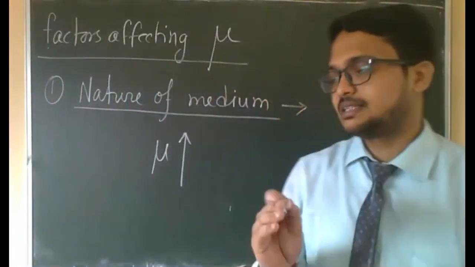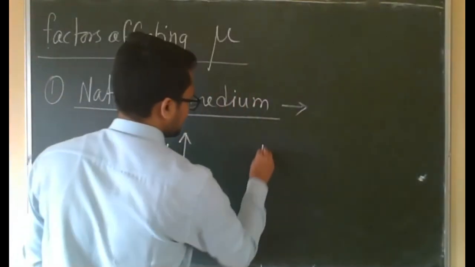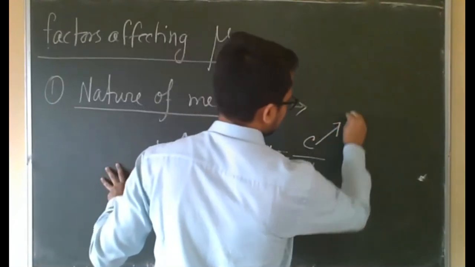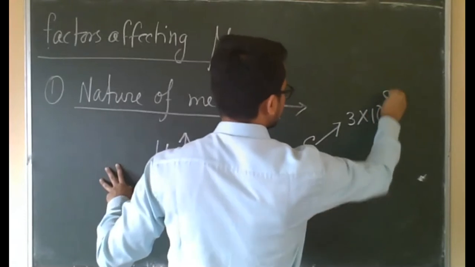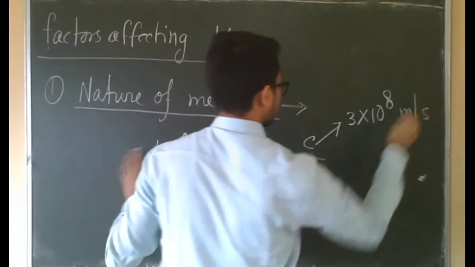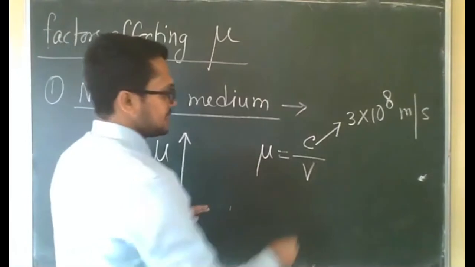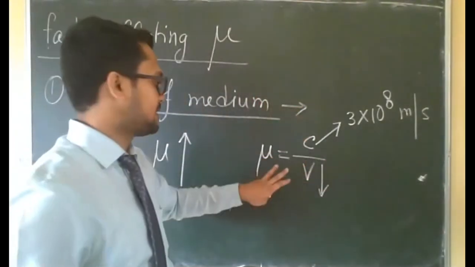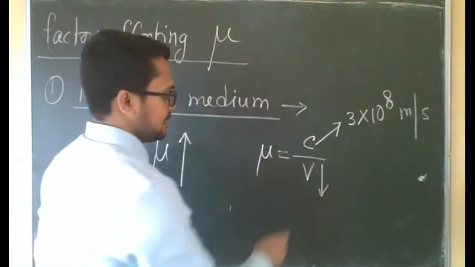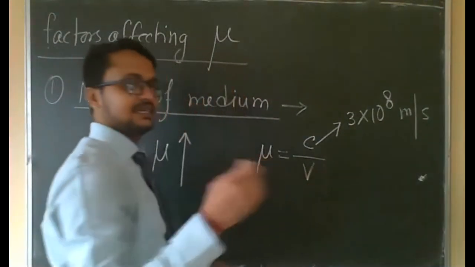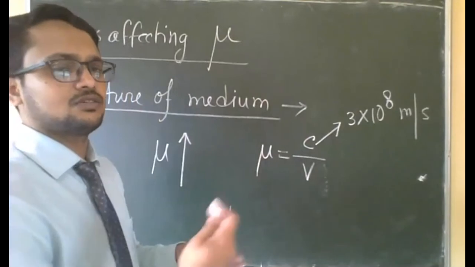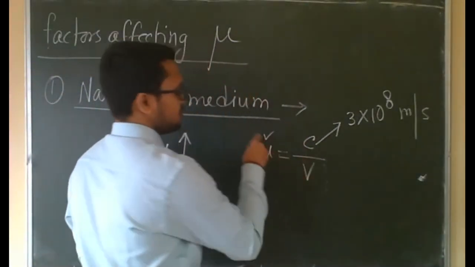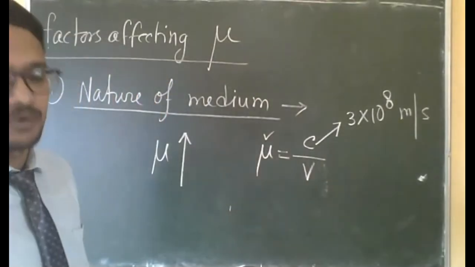Speed decreases more because mu equals C by V. C will not change. C is constant in vacuum, 3 into 10 to the power 8 meter per second. Now, if V becomes very small, then C by V will be more, so the refractive index will be more. If V is decreasing by a smaller amount, then mu, which is C by V, will be smaller.